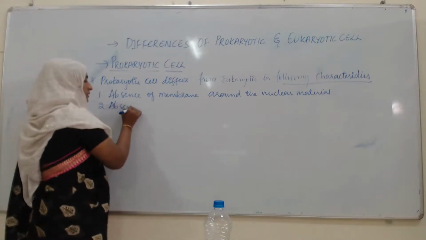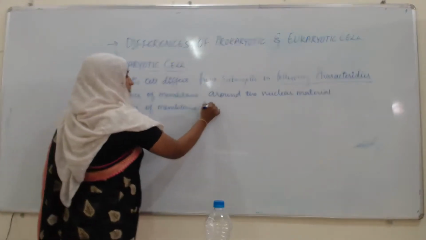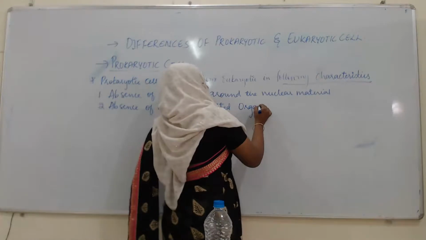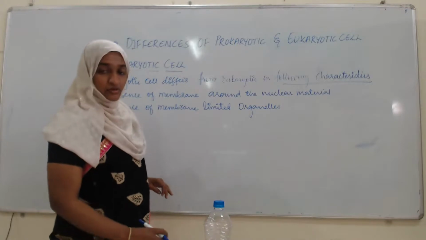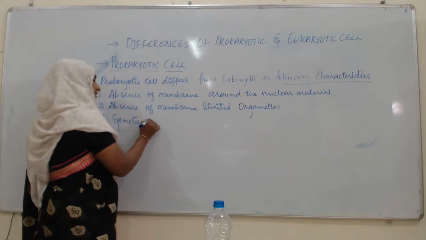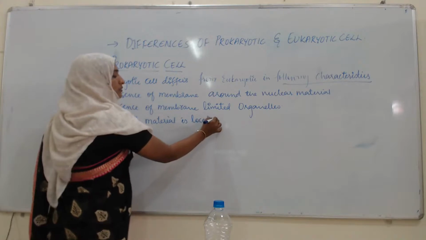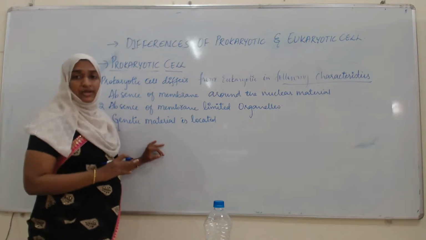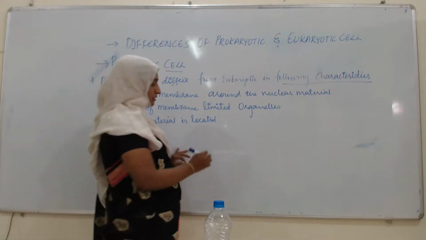The third is that genetic material is located on a single chromosome.